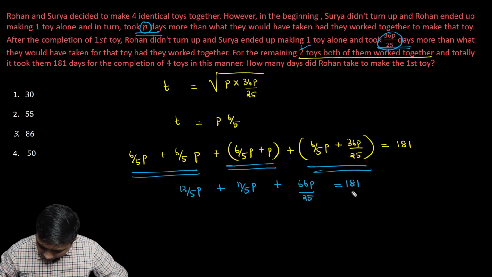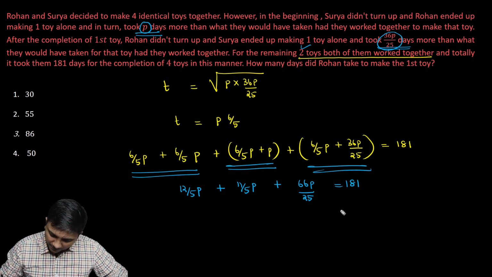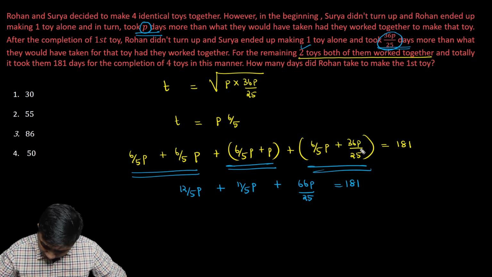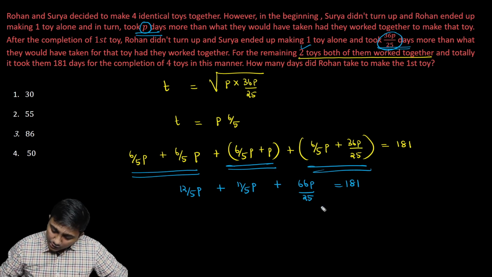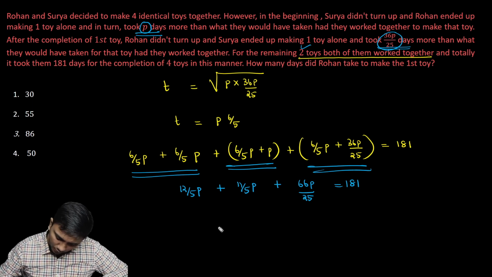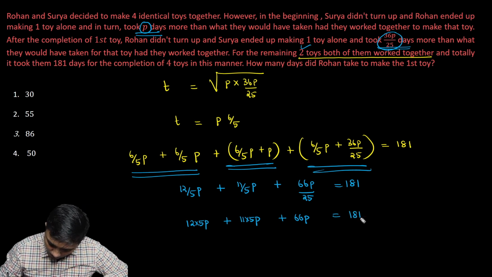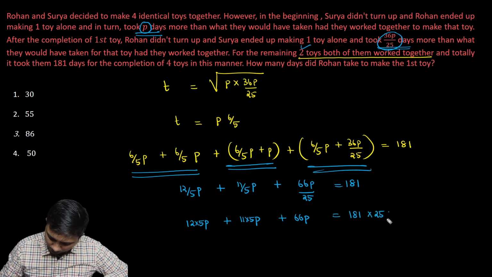Let's multiply the entire thing by 25. If I multiply the entire thing by 25, this is not 36P by 25. This is 6 by 5P. Yeah, that's correct. So let's multiply the whole thing by 25 and then see what answer we will get. So if I multiply the whole thing by 25, I'll get 12 into 5P plus 11 into 5P plus 66P is equal to 181 into 25.